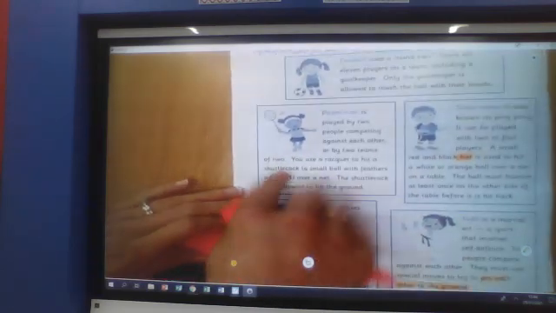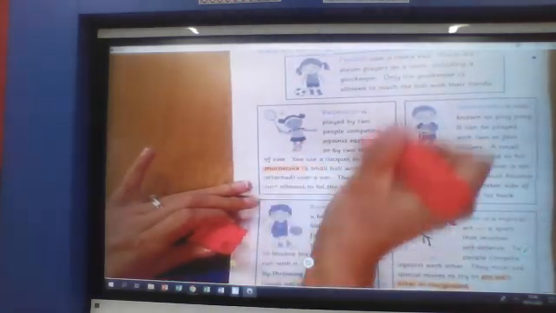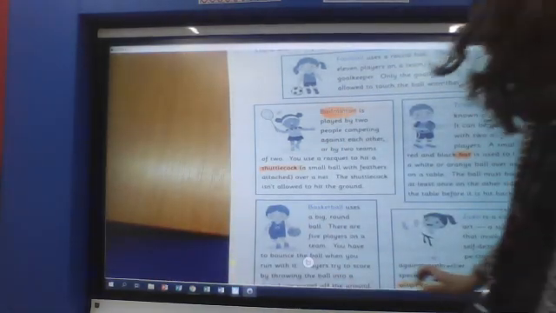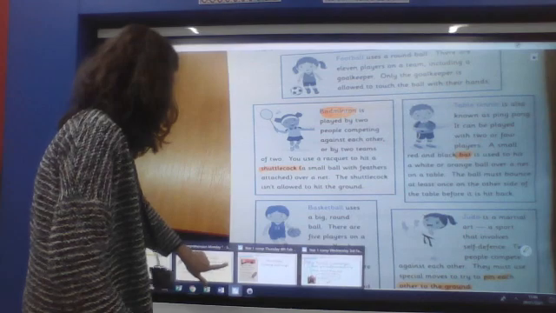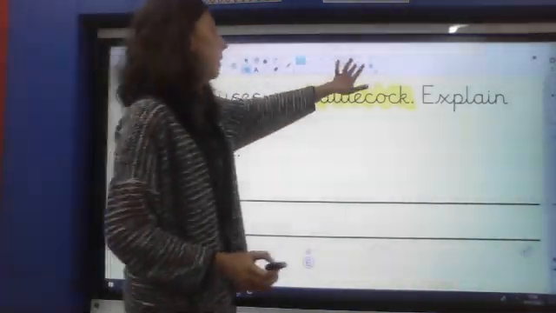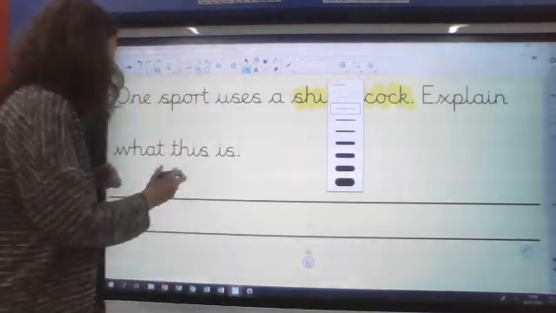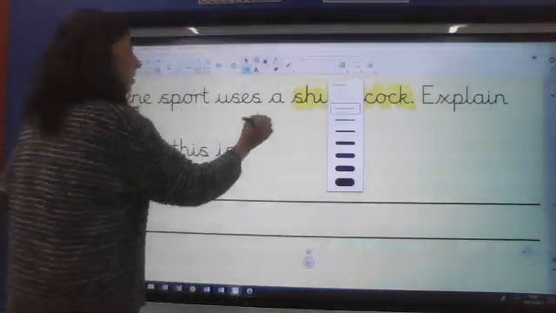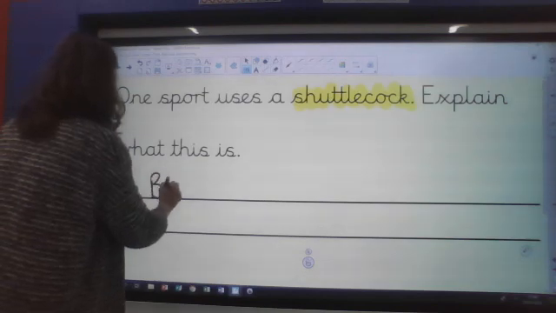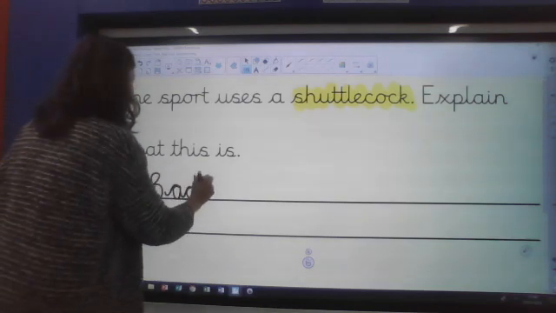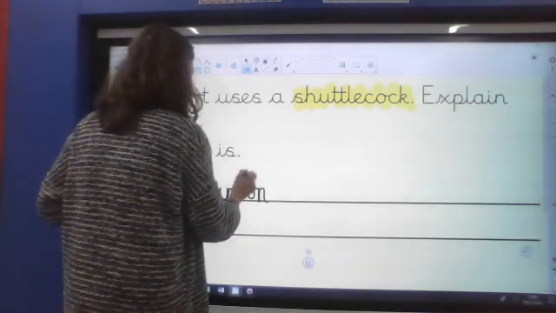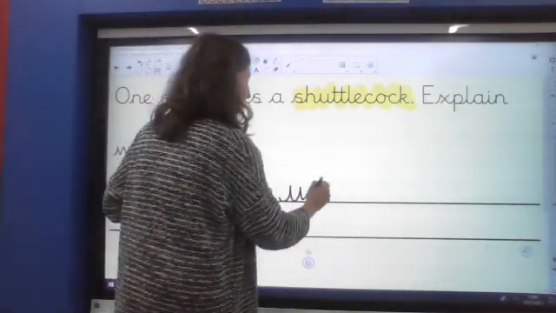One. There, isn't it? So the answer is badminton, isn't it? It's in the badminton section. The answer is badminton. So again, you could just write the word badminton as your answer, or you could put it in a sentence. So you might want to say badminton uses a shuttlecock.